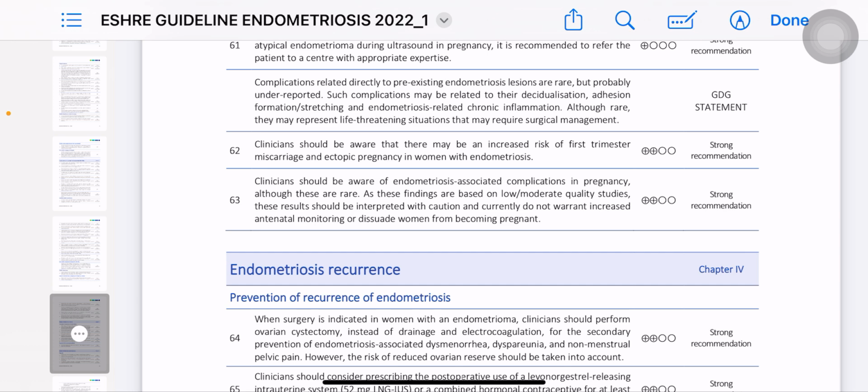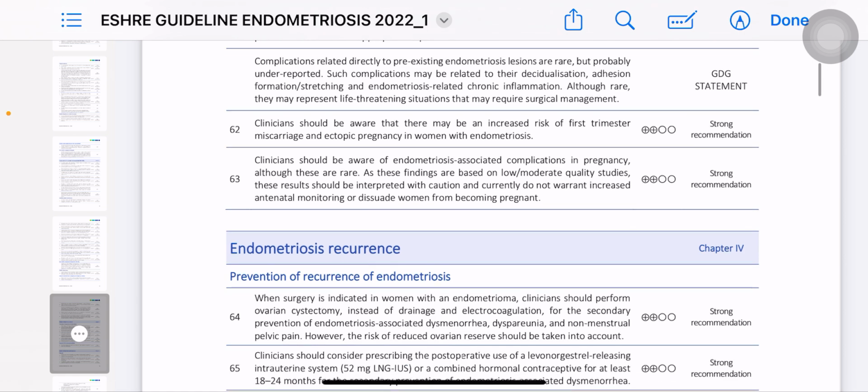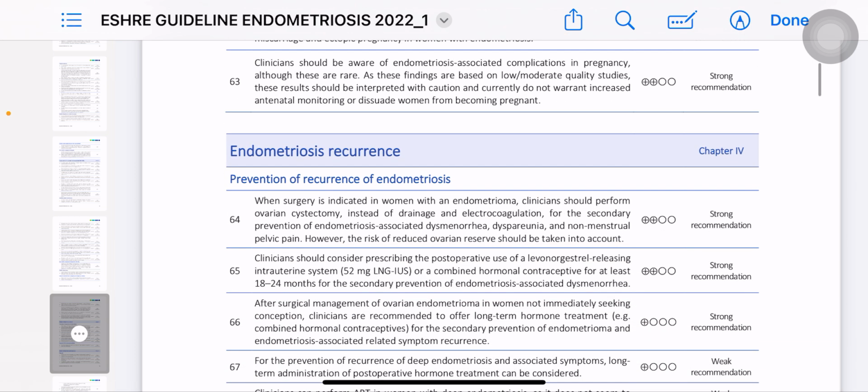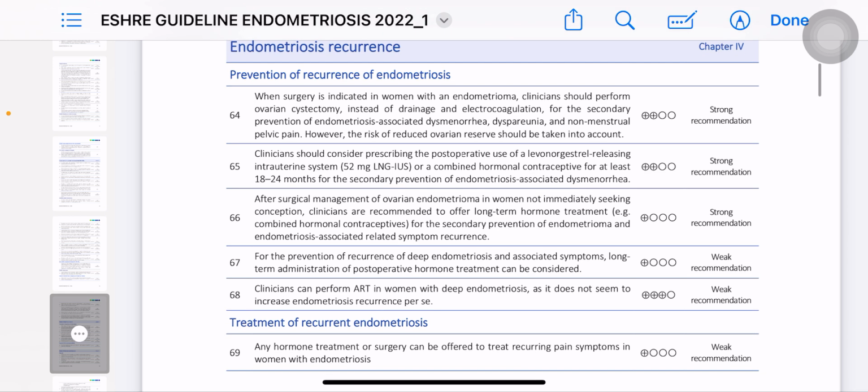So after an endometriosis patient conceives, you have to discuss with the patient that there are chances of first trimester miscarriage and ectopic pregnancy, because the tubes and everything are very affected. So there may be a chance of ectopic pregnancy. You have to discuss these two things with the patient. Achha, then we will proceed toward recurrence.